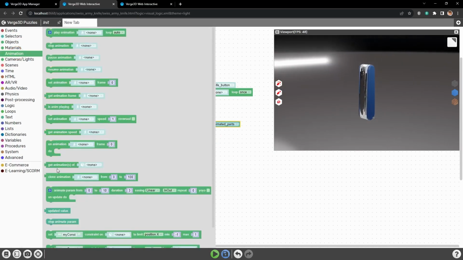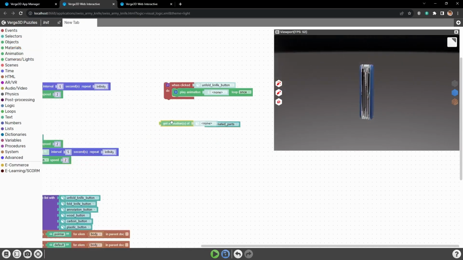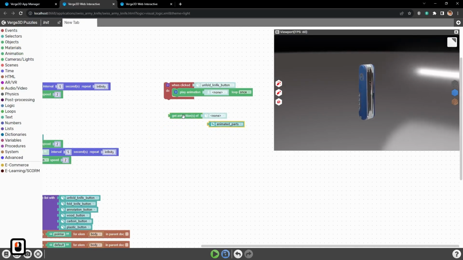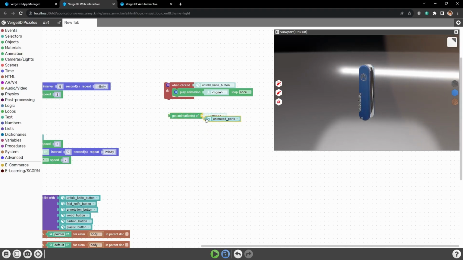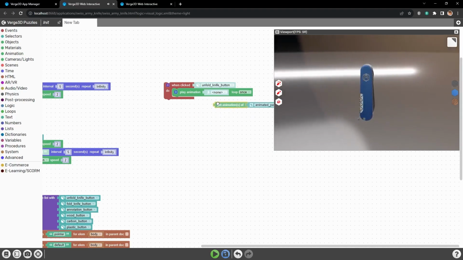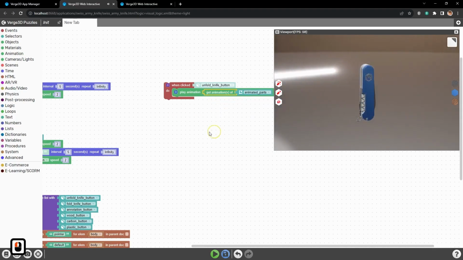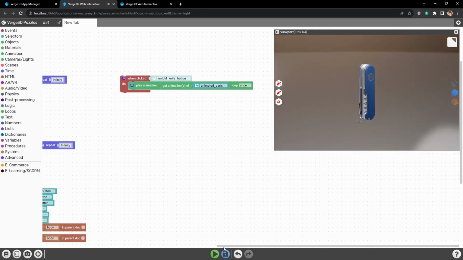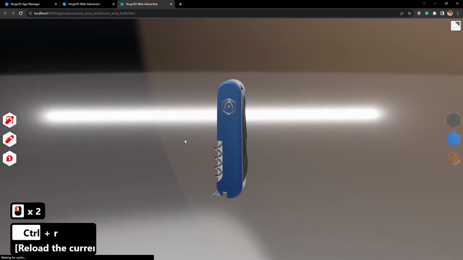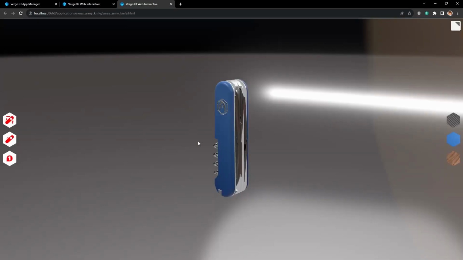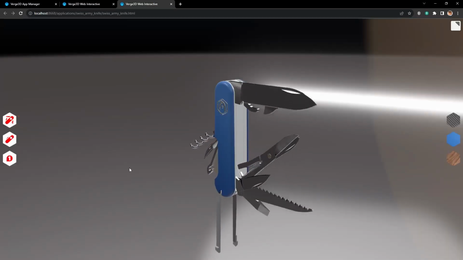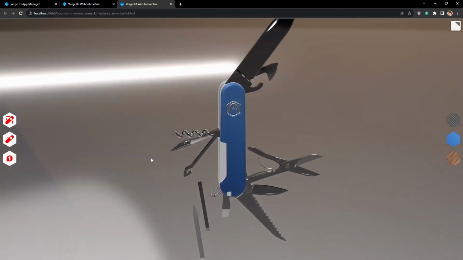Also, for all the animations from the group to work correctly, I will need get animation of puzzle. Let's plug it here and then plug it all into the play animation puzzle. Now let's save and relaunch the application. Let's press the button and all animations are playing.